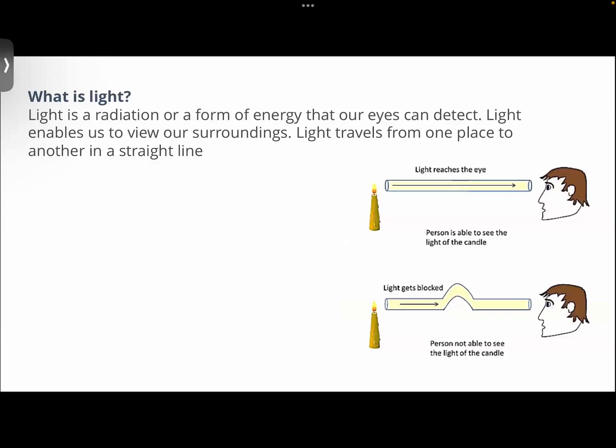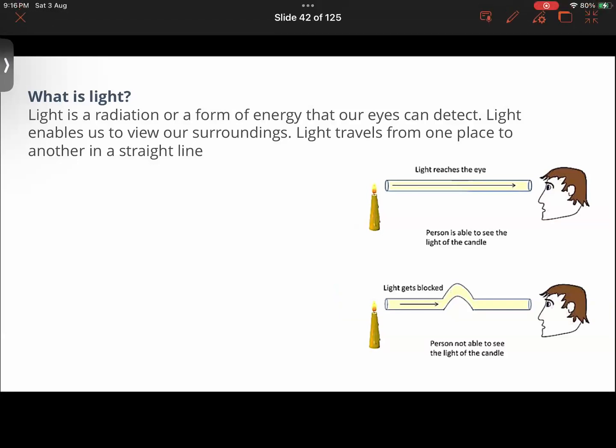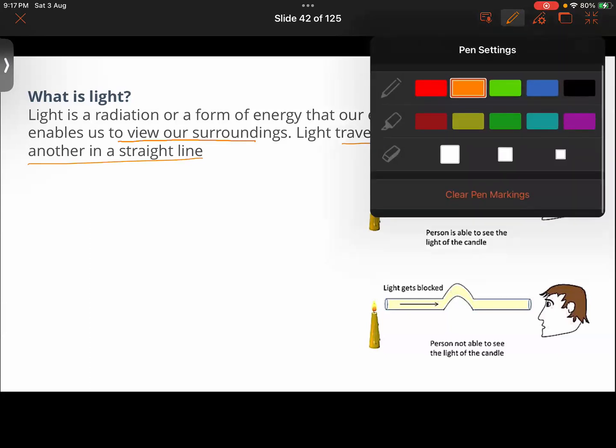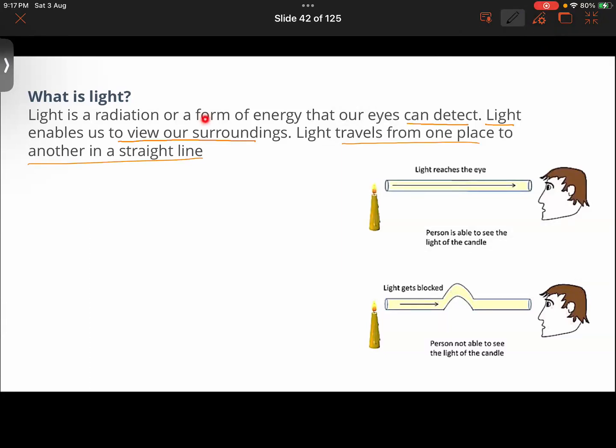See, light is a form of radiation, or a form of energy, that our eyes can detect, and light enables us to view our surroundings. It travels from one place to another in a straight line. So we have a term called electromagnetic radiation. In short, I'm writing this as EMR, electromagnetic radiation.